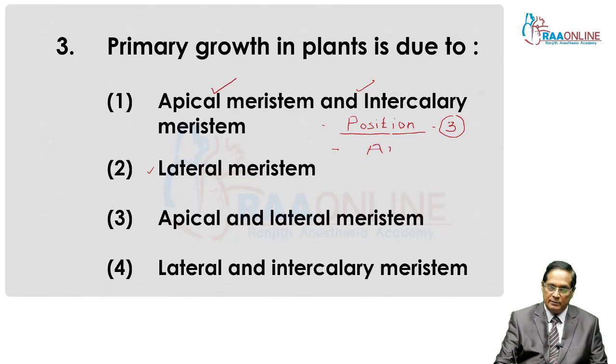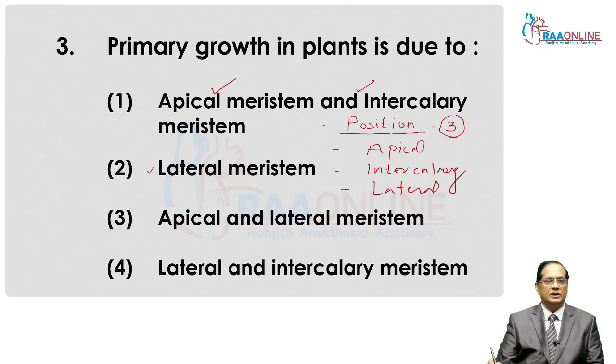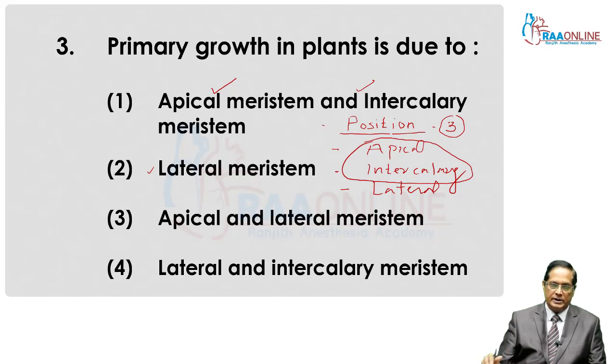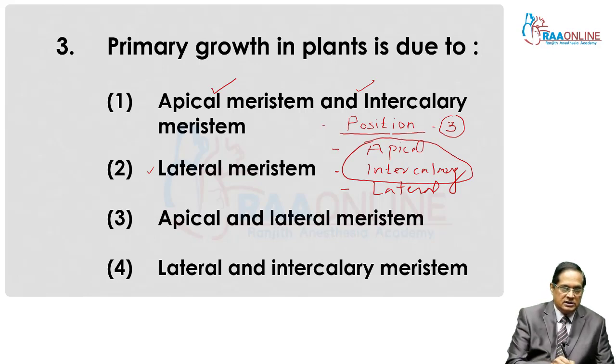Number 1, apical meristem. Number 2, intercalary meristem. Number 3, lateral meristem. These are the three types. Of the first two, as the word apical says, apical meristems are present at the apex or tips of the plant.